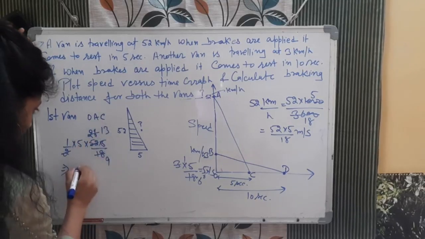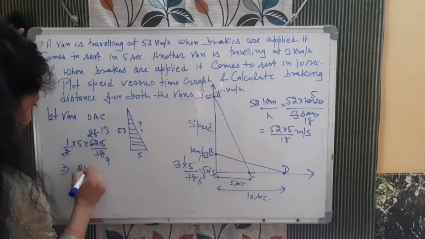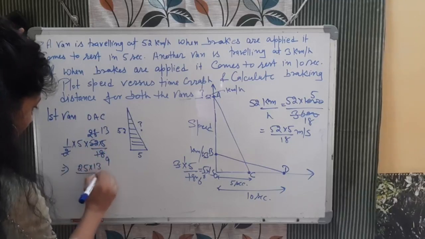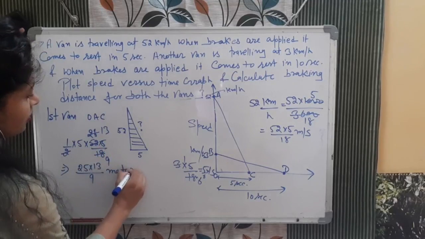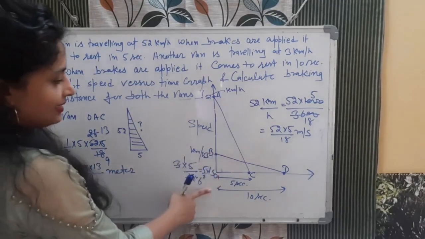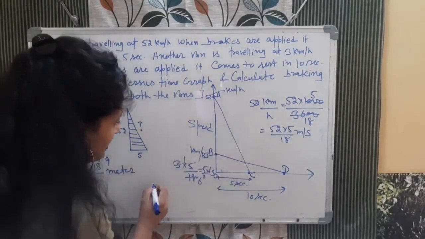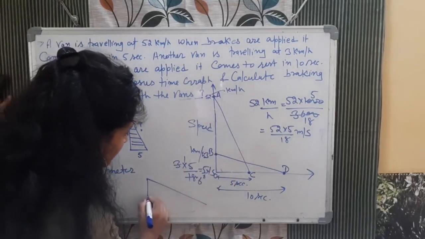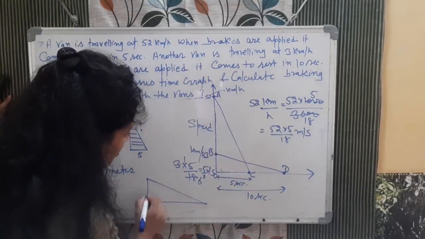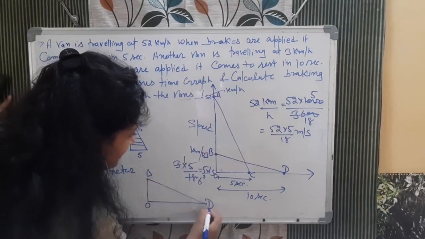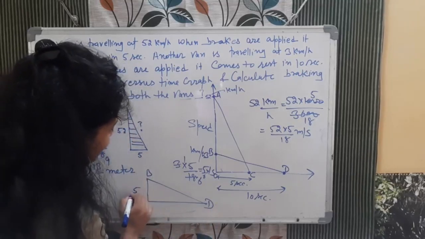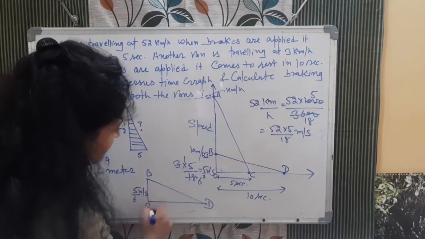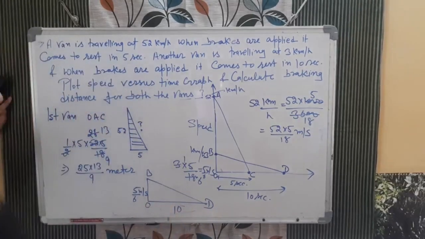So it will be 25 into 13 divided by 9 meter. Okay, and when you calculate the area of the second triangle, what is that? The second triangle is O, B and D. This distance is 3 that we already converted, and 5 by 6 meter per second. And this is 10.